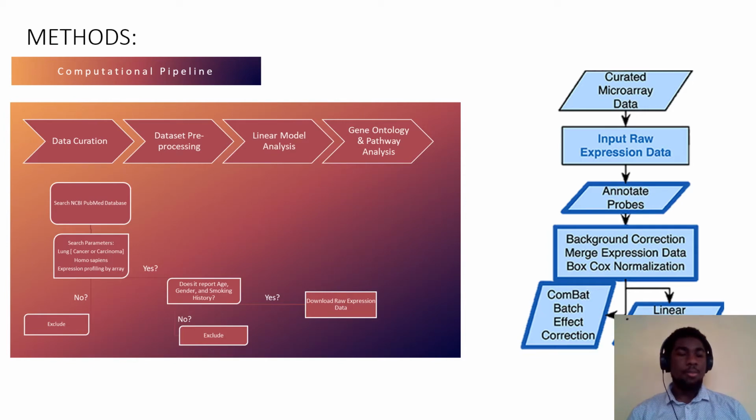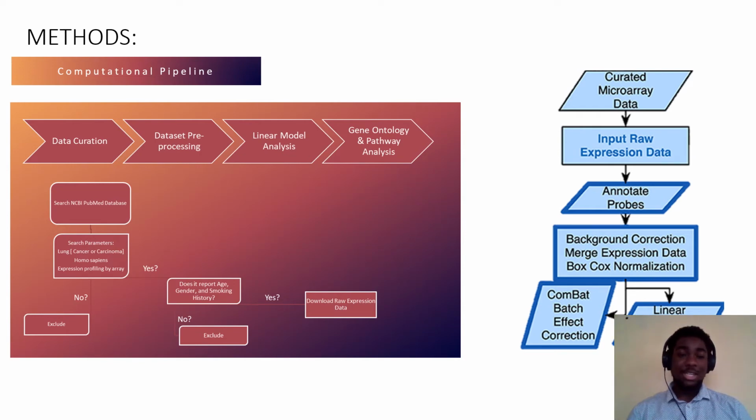So, for our methods, we managed to do the data curation and the dataset preprocessing. For the data curation, I looked on the NCBI PubMed database and looked for anything that matched the criteria of lung cancer or lung carcinoma, Homo sapiens, and expression profiling by array. If it didn't match, then we'd exclude it. If it did, then we'd see if it reported age, gender, and smoking history. If not, then it would be excluded, and if it did, then we would download the raw expression data. This step took a really long time to do, and it was very annoying.